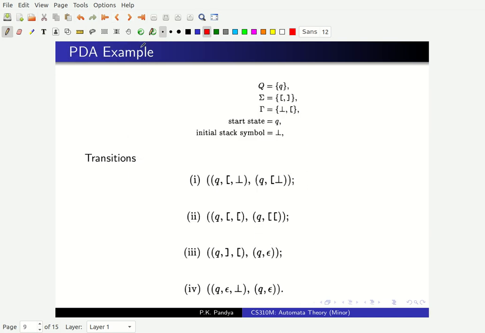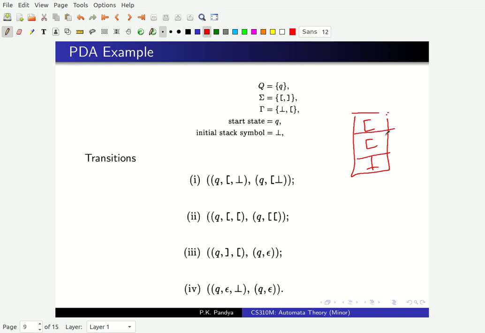So here is a PDA, and it has got a single state. So its set of states is Q. Its input alphabet is left bracket, right bracket. Its stack alphabet consists of the bottom symbol and the left bracket symbol. So on the stack, I will have something like bottom, left bracket, something like this. My stack will look like this.